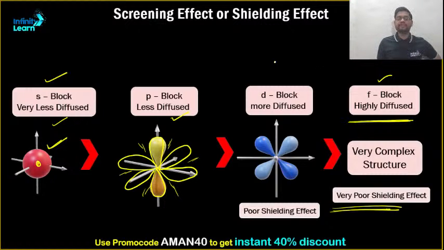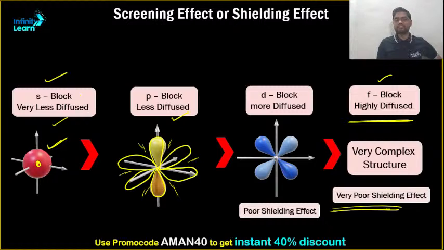Sure. So this is known as what? Screening effect or shielding effect. So please remember, the S block will have maximum shielding effect, right? And hence the net force of attraction, which is also known as effective nuclear charge, will be less.